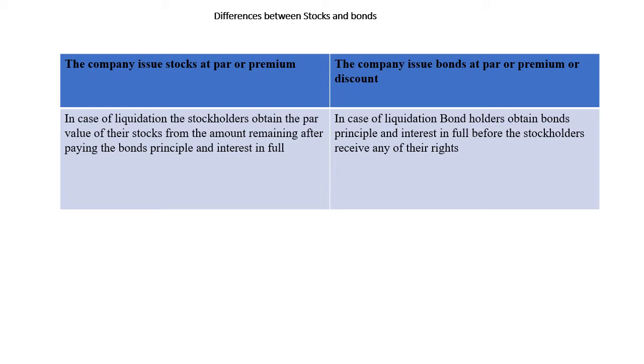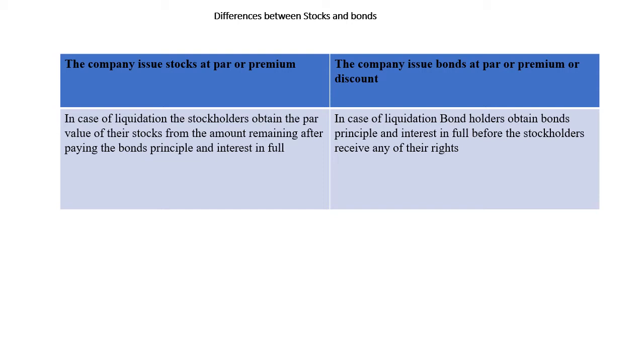In case of bonds, the bonds may be issued at par value or more than the par value at premium or even at discount, which is not for stocks. Here we have a difference: the bonds can be issued at par value, at premium, or at discount, while stocks can only be issued at par value or at premium.